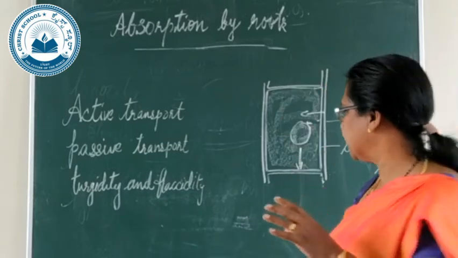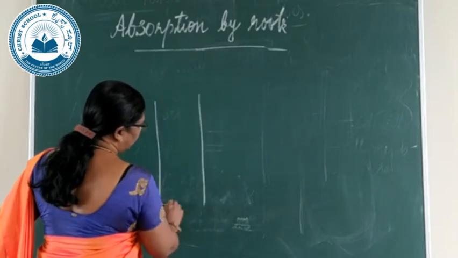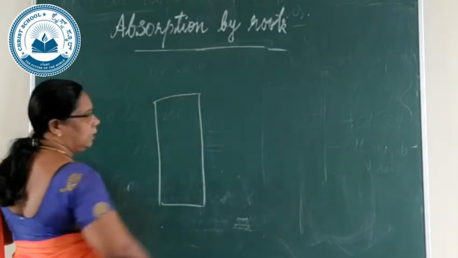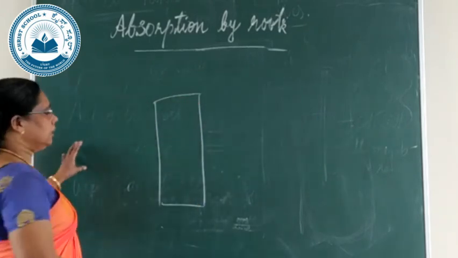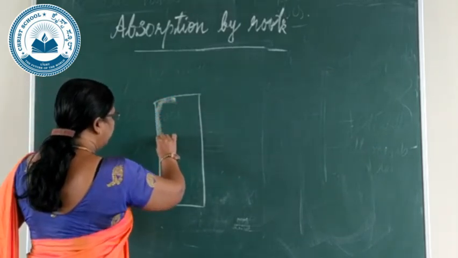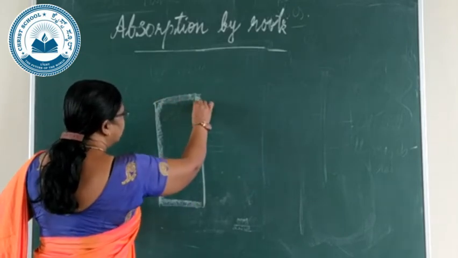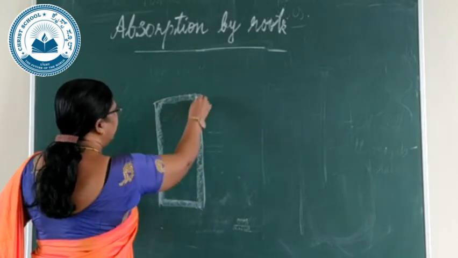What happens? Roughly, this is the cell, and this is the cell membrane. Cell wall and cell membrane will be close together.